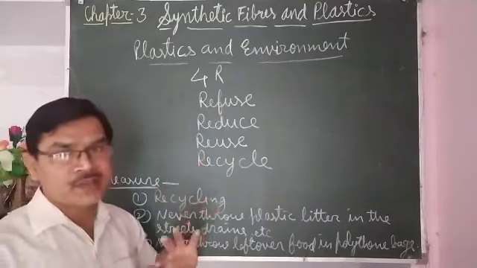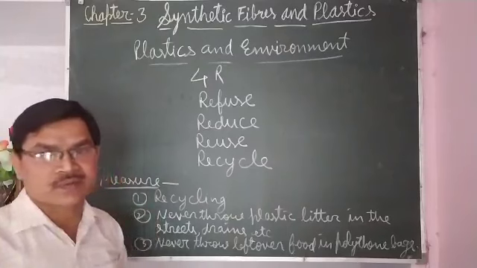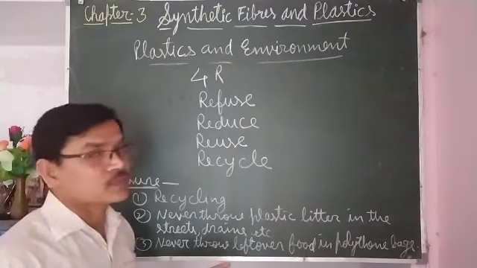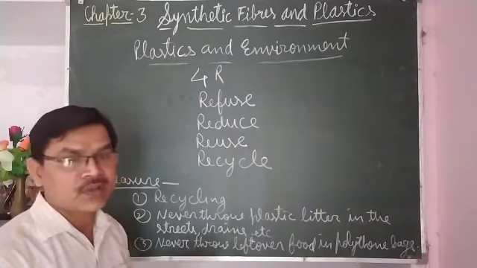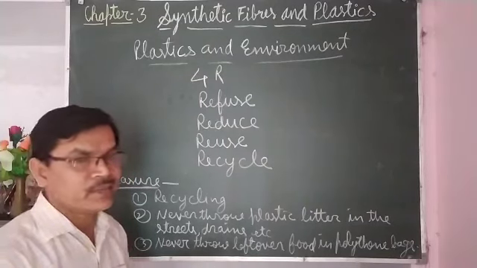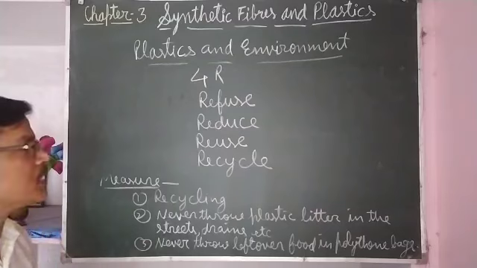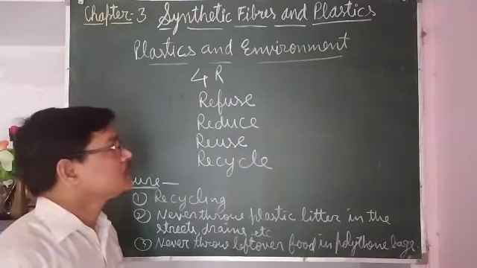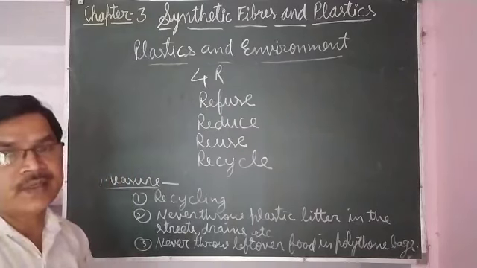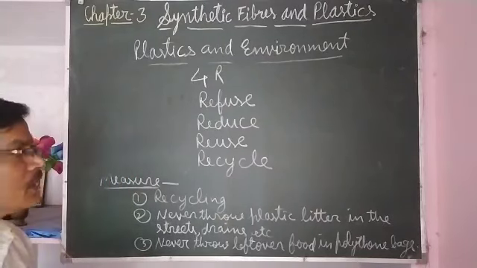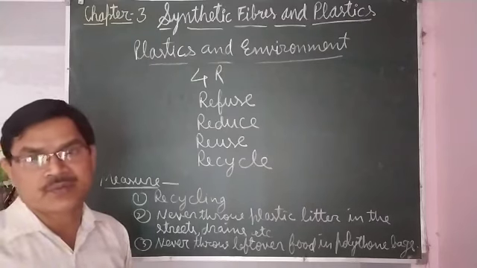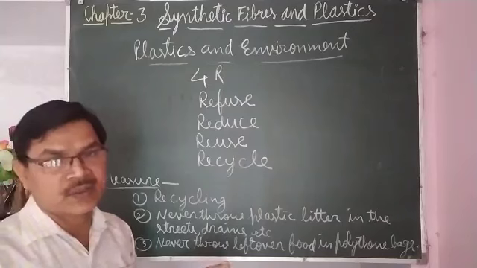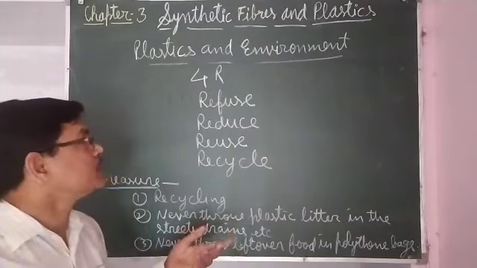Whenever you go to purchase anything in the market, avoid taking the goods in polythene bags, and avoid whatever plastic wrapped goods are there. You can take your bag made of jute, carry that and take the things in the jute bag in place of polythene bags.